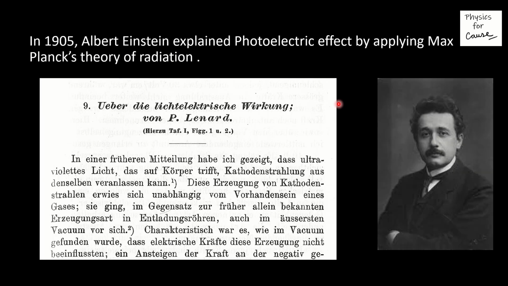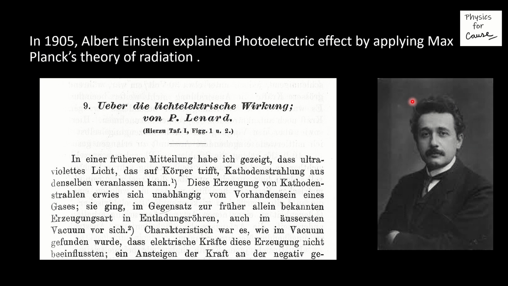Planck stated that radiation exists in a particle state and has its own packet of energy called quantum. Later, in 1905, Albert Einstein explained the photoelectric effect. On the right side of the presentation, you are seeing the picture of the famous physicist Albert Einstein.